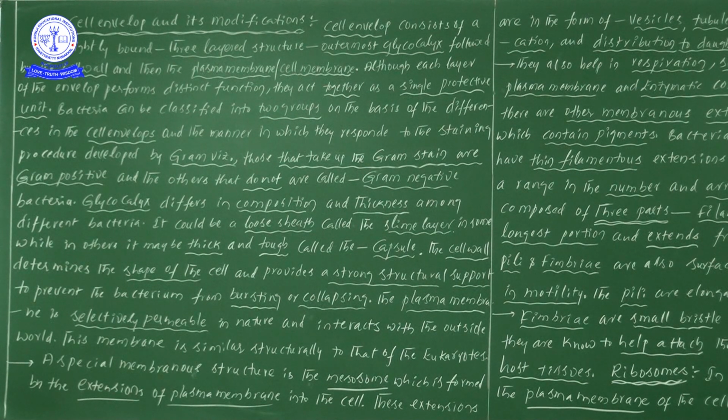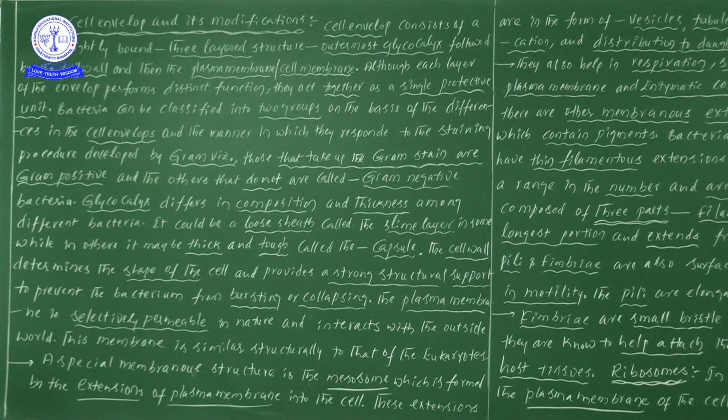Out of these three layers, according to the textbook, the one that interacts with the outside world is the plasma membrane. Structurally it seems to be inside, but functionally it interacts with the outside world.